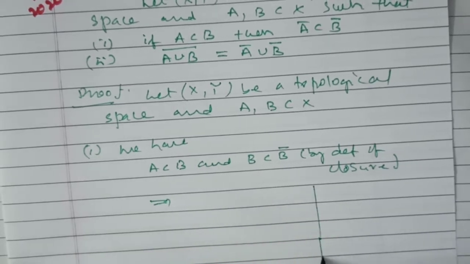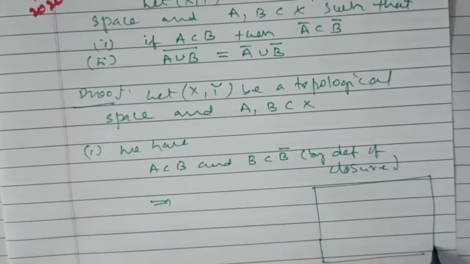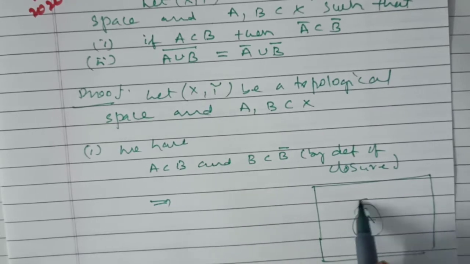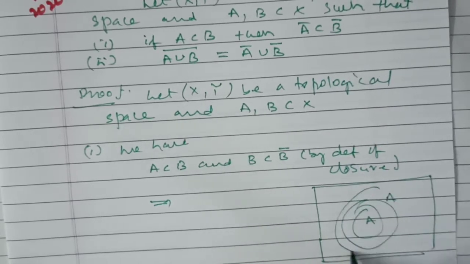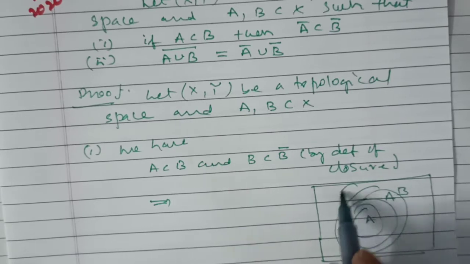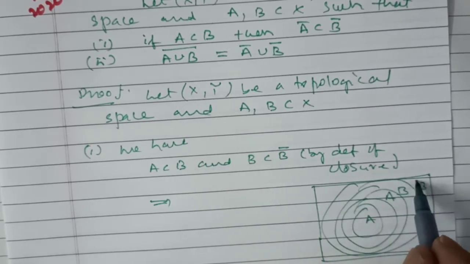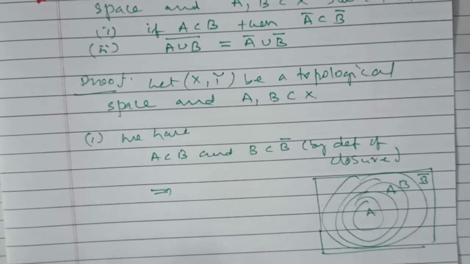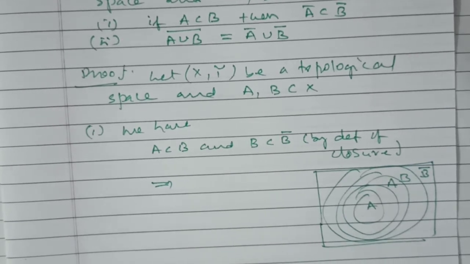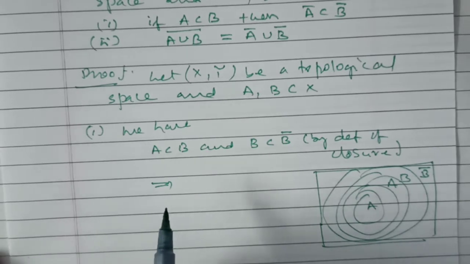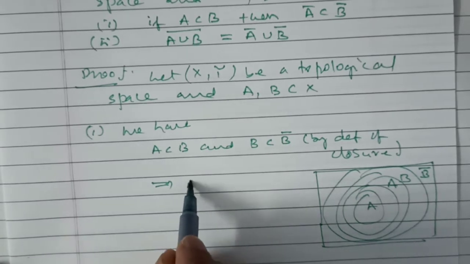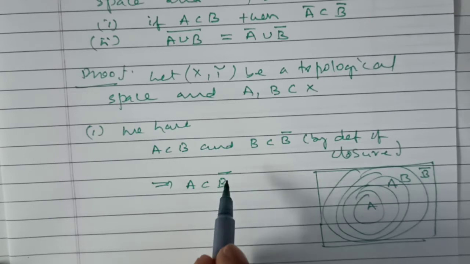Now, even in the diagram, this is A and its closure, this is B and this is B bar. Every set must be a subset of its closure. This implies A must be a subset of B bar.